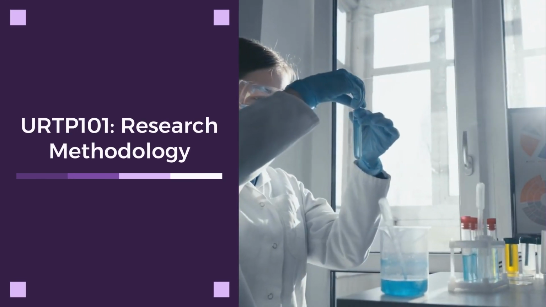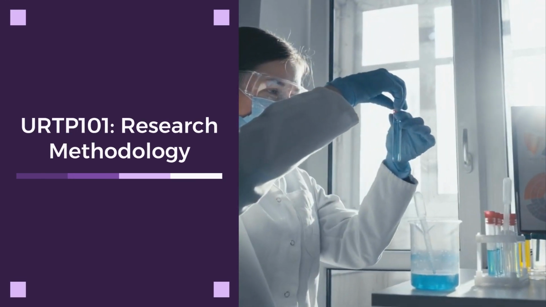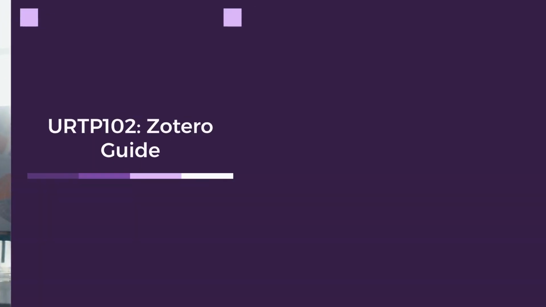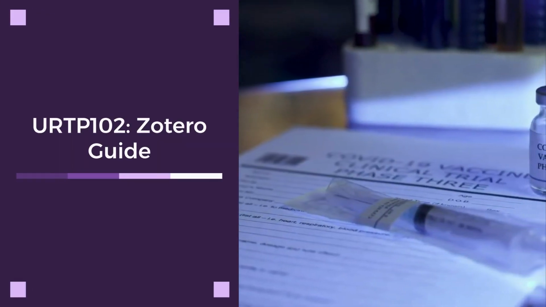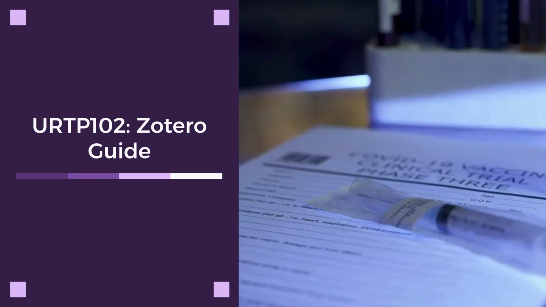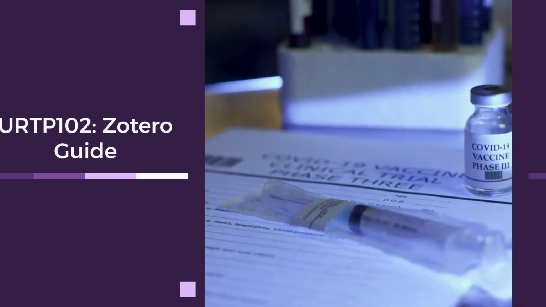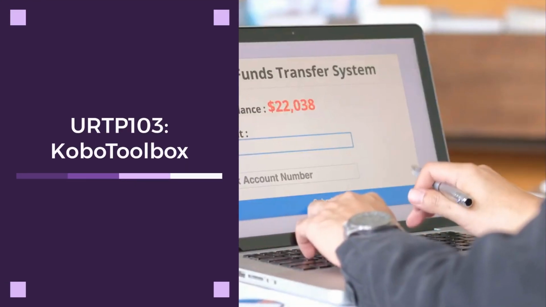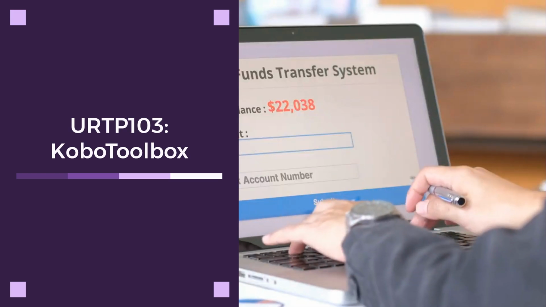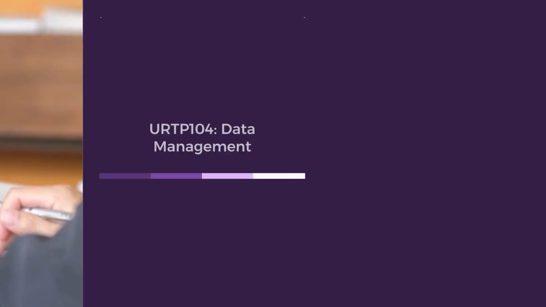URTP 101 covers the fundamentals of research methodology, where you'll learn key research designs, methods, and frameworks. In URTP 102, you'll get a guide to the reference management program Zotero, learning to read, annotate, and highlight research efficiently. URTP 103 focuses on data collection with Kobo Toolbox, developing practical skills in digital data collection.